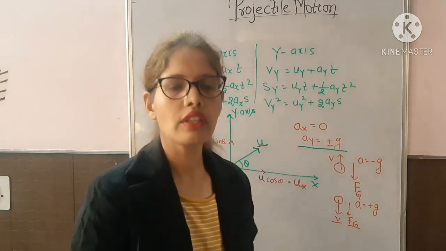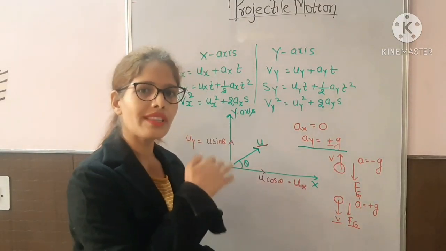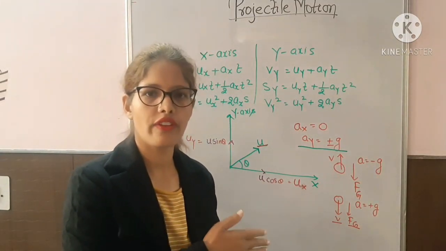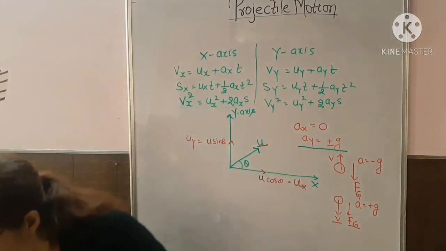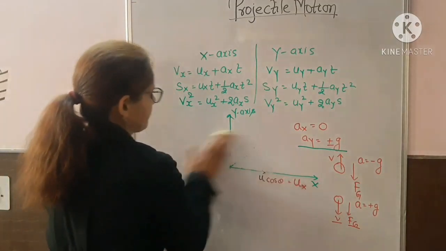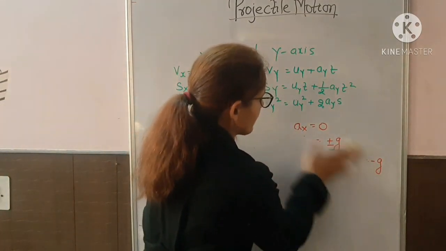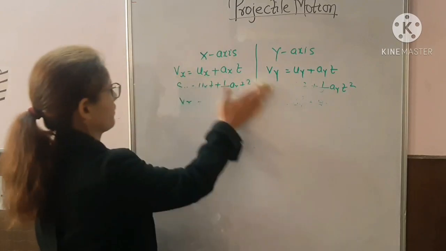We are going to derive the mathematical expressions of all these terms: time of flight, time of ascent, descent, maximum height and range. Okay, so the first term I'm going to derive is time of flight.